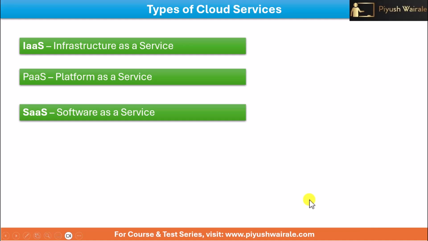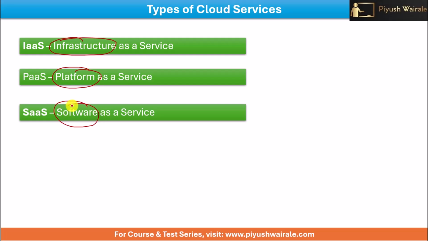Okay, great. So we have discussed what cloud computing is and what the characteristics of cloud computing are. Now let's discuss the different types of cloud services. Very important topic. If you see any exam that specifies cloud computing, 101% there will be one question from this particular topic. So you can see we have three services: infrastructure as a service, second one is platform as a service, and third one is software as a service.